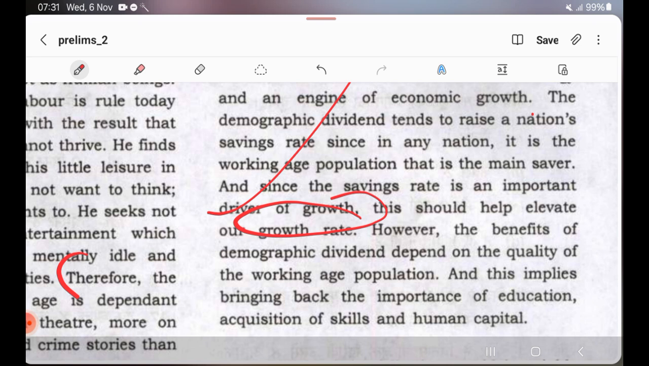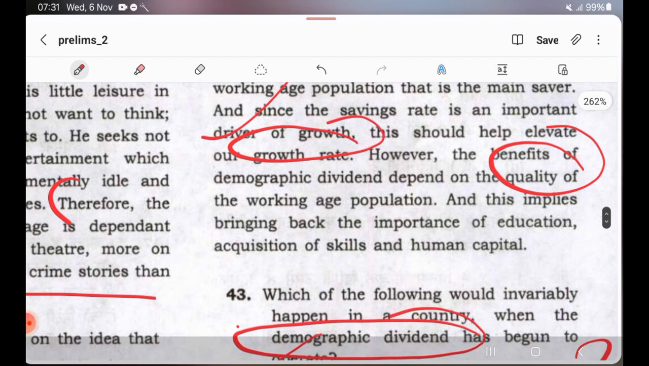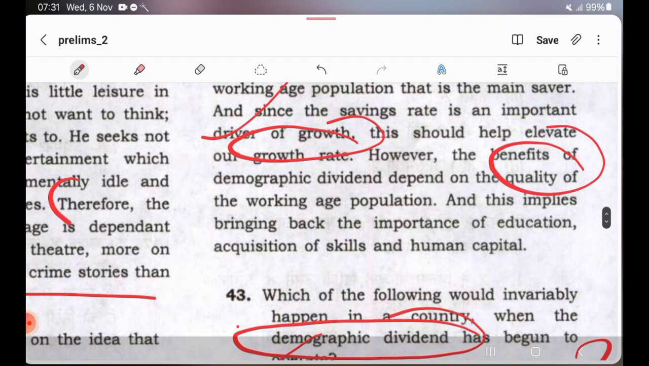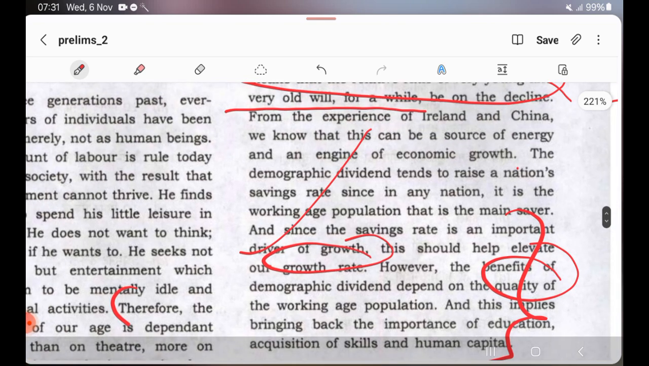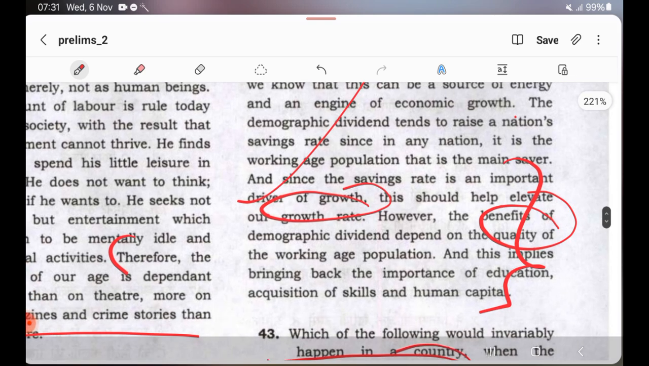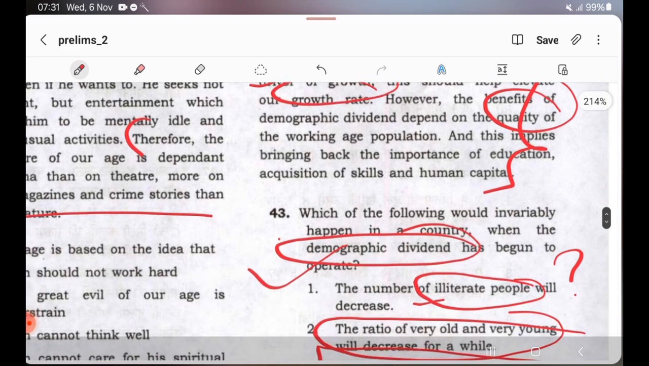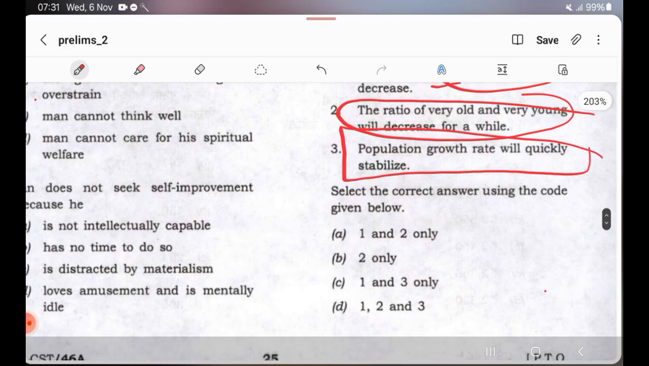However, the benefits of the demographic dividend depend on the quality of the working age population. So the question is quality. And this implies bringing back the importance of education, acquisition of skills and human capital. So they were talking about these 3 points. One is what is demographic dividend and how it will help. And third one is that education and skill are important, right? So let's now analyze the options to figure out the answer.